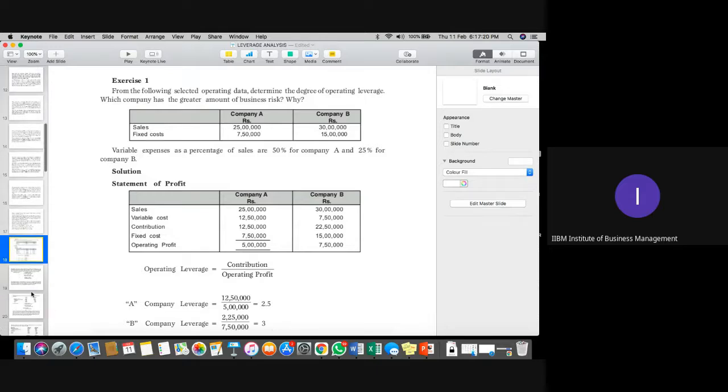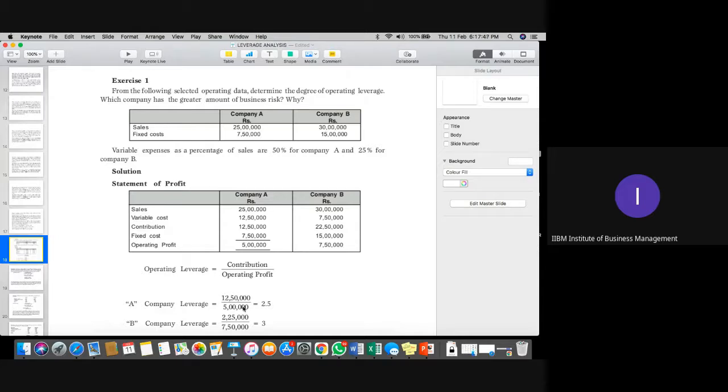So which company has higher risk? B. B, because you can see that the company's profit is only 7.5, but the contribution is 22.5. When it comes to this part, the company is having lower profit as compared to their contribution.